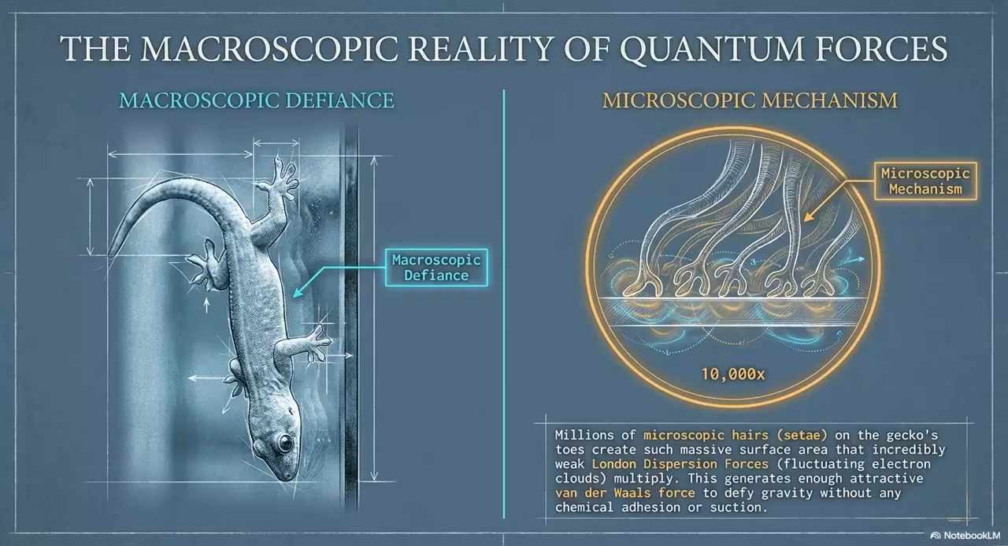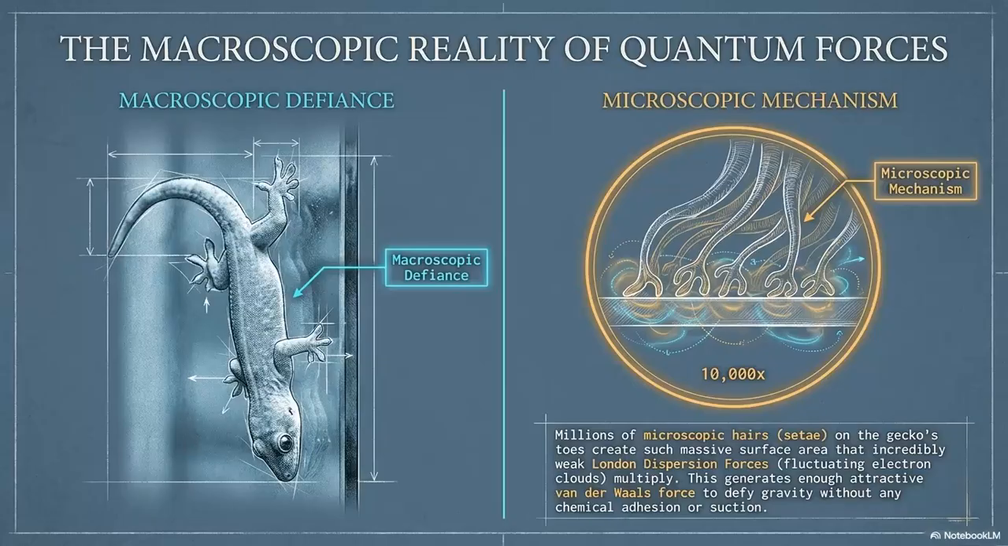Welcome to a stunning display of nature-defying gravity, the macroscopic reality of quantum forces. On the left, a gecko effortlessly scales a vertical surface in a remarkable act of macroscopic defiance. How does it achieve this without suction or sticky chemical glues? The answer is revealed on the right, magnified 10,000 times.